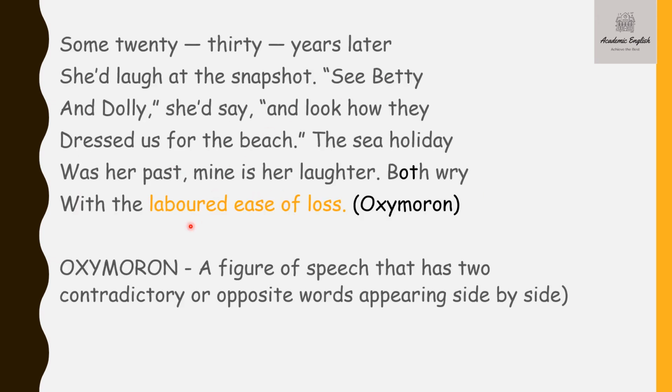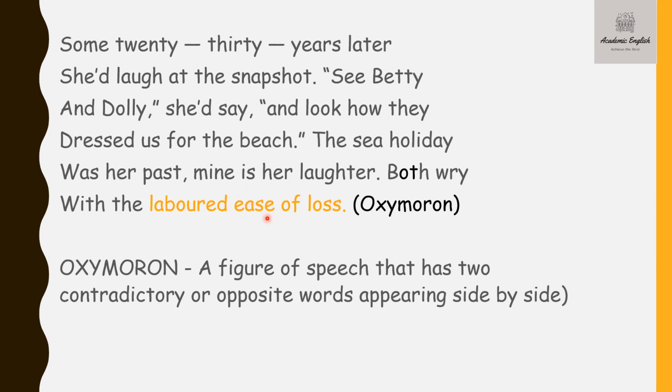Here you have another poetic device used by the poet, that is oxymoron. And now what is an oxymoron? It's a figure of speech that has two contradictory or opposite ideas appearing side by side. So here, as I explained also, I told you that laboring means something that you achieve after so much of struggling. So that has a particular meaning, and this particular word ease, okay, so something that you can get easily without